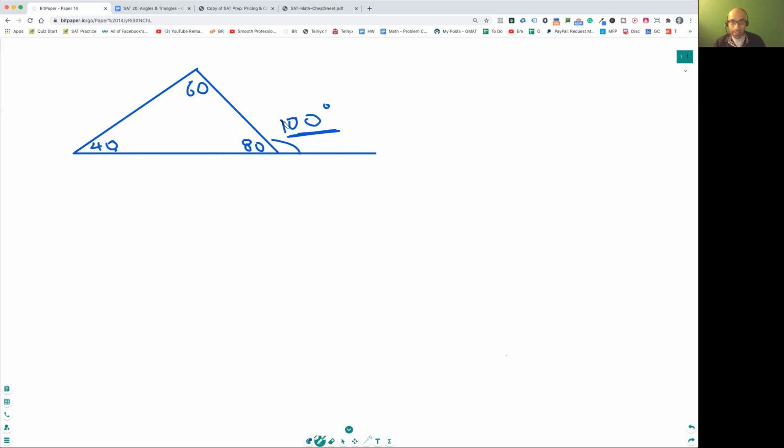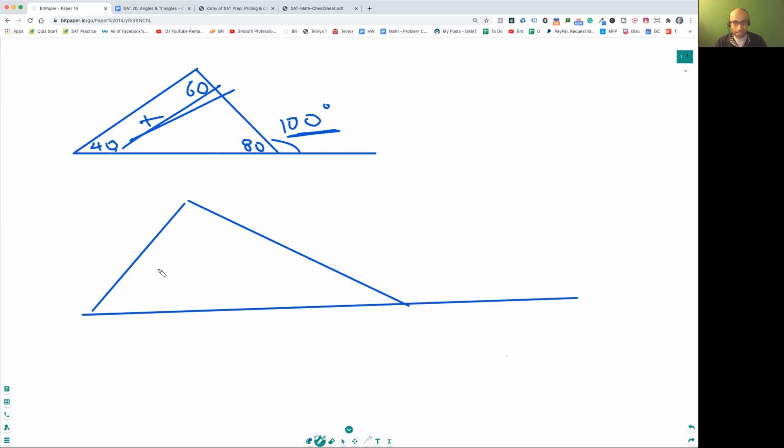But the shortcut is that this 100 is actually equal to 40 plus 60, right? Think about it. 40 is equal to, yes, exactly right, Vic. Exterior angle theorem, right? So that's equal to 40 plus 60. Immediately you get the answer, okay? So remember, there's a triangle, and if these are the interior angles, and this guy is kind of staying on the outside, like a lone wolf over here, this is the exterior angle, and this exterior angle is equal to this guy plus this guy, okay? Super easy, right? So if this were something like, let's say this was,